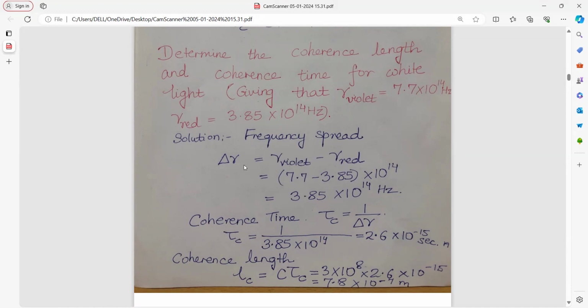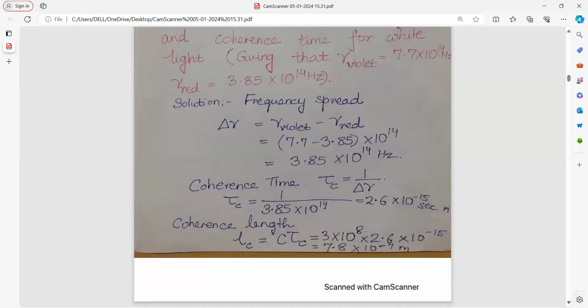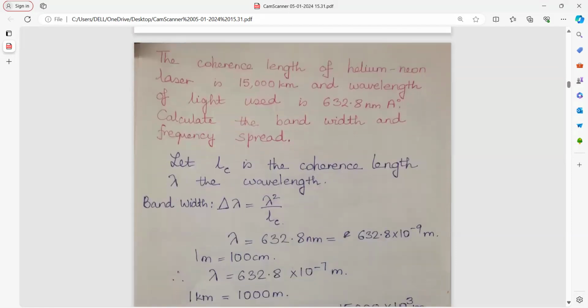So the frequency spread will be del mu is equal to mu of violet minus mu of red, and coherence time will be inverse of frequency. Coherence length will be speed into time. Simple relationships.